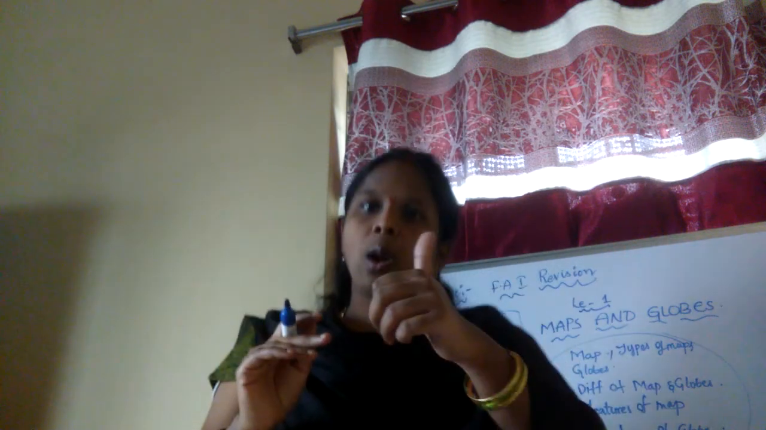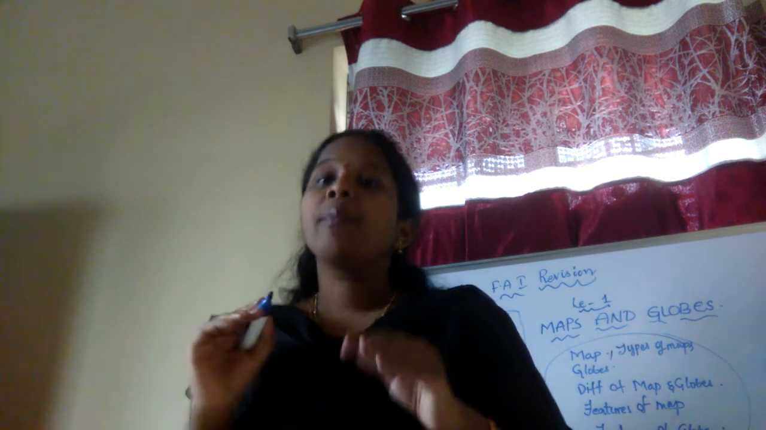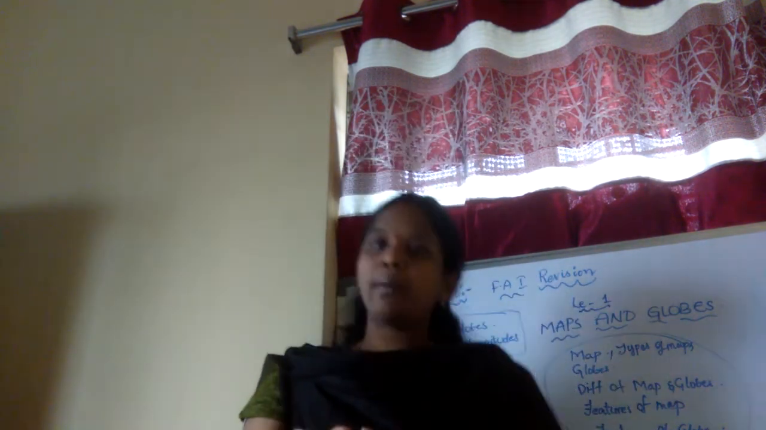So everyone got it, no? So map means what? A map is a two-dimensional object. It is a drawing of a place on a flat surface as it appears from the position above. If you are seeing from above, it will be a flat surface. Okay, everyone got now what is a map?